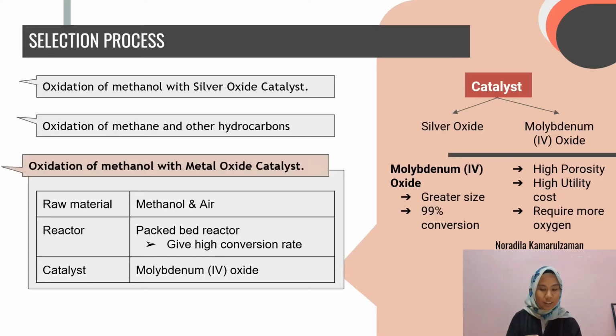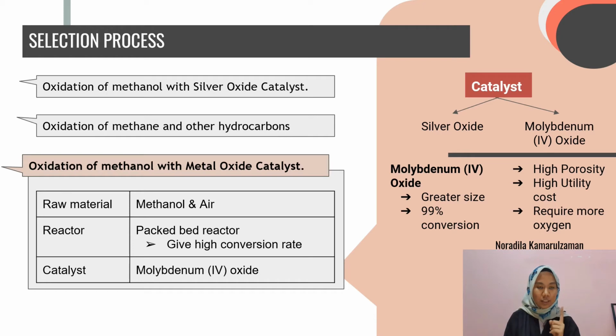For the selection of process, the production of formaldehyde is made by the process of oxidation, and there are three ways of using this method. First is the oxidation of methanol with silver oxide catalyst. Second is the oxidation of methane and other hydrocarbons. And third, which is the process that we chose, is oxidation of methanol with metal oxide catalyst. The raw materials involved in the reaction are methanol and air, because these are the most conventional and easier materials to get, and this reaction will happen in a packed bed reactor because it will give a higher conversion rate. For the selection of catalyst, there are two catalysts that we could pick.